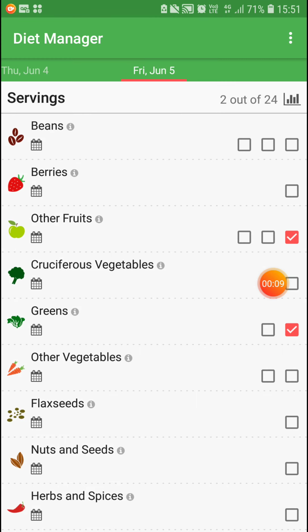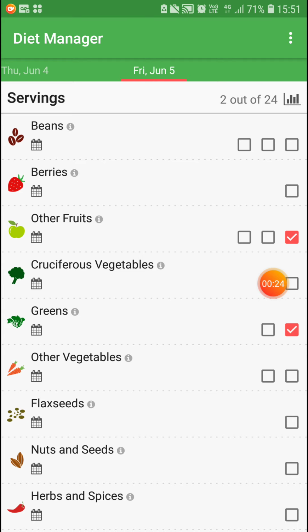Our project is diet management. In this, these things are implemented, and you are able to take them on a particular day. It can be calculated day by day and everything.